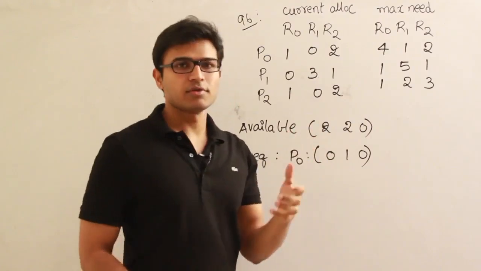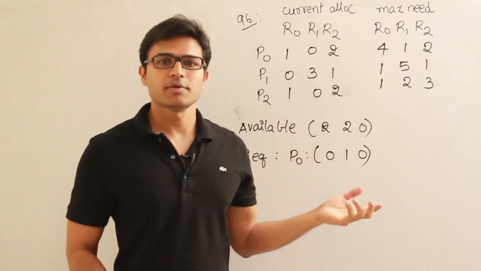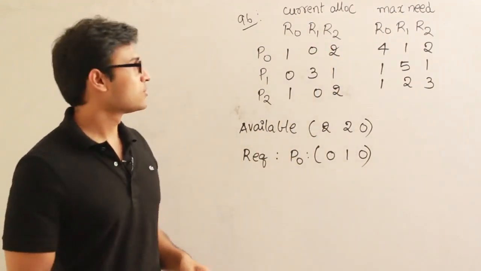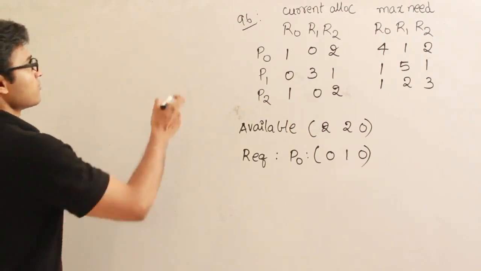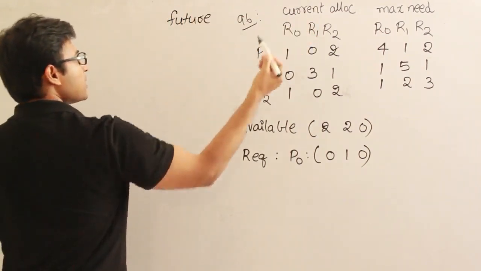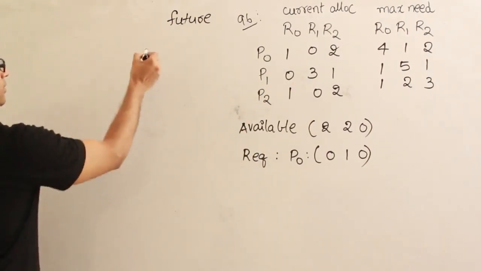So here, instead of giving the future requests, future need, they are saying the maximum need. Maximum need will even include what is currently allocated. So always write the future need. So I'm talking about the future need. If maximum requirement is that and if current allocation is this, then what is the future need?